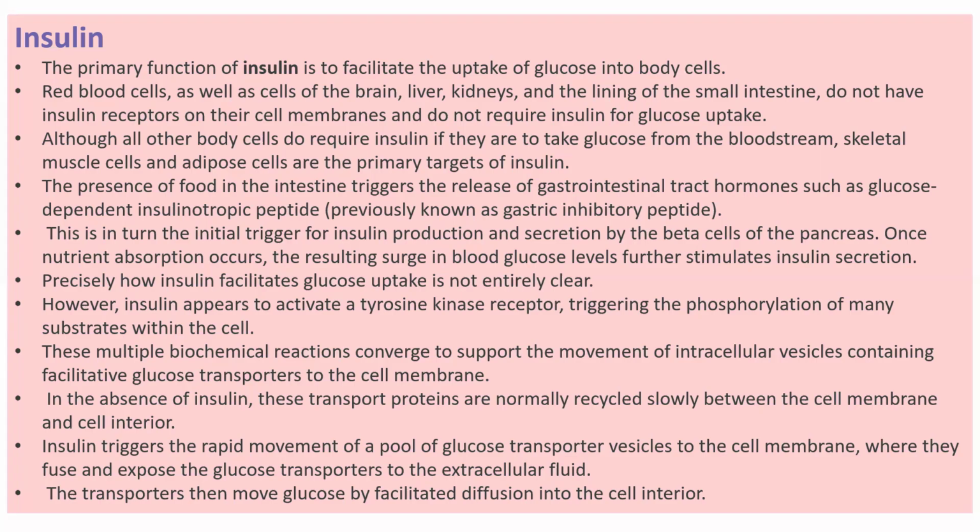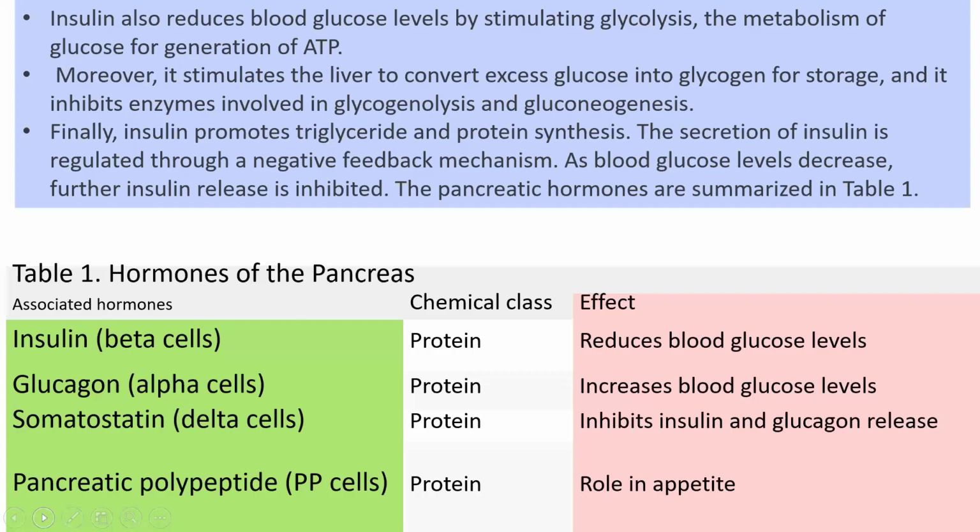So this is the method of how glucose is absorbed and transported to the cell interior with the help of blood vessels and lymph, by facilitated diffusion. Insulin also reduces blood glucose levels by stimulating glycolysis.